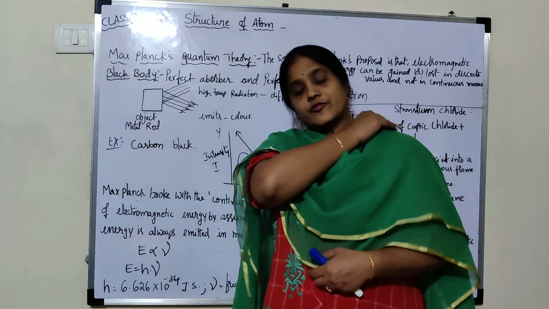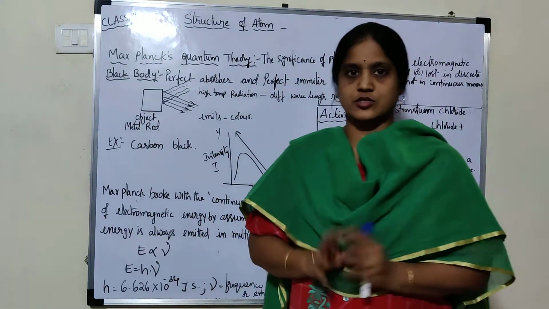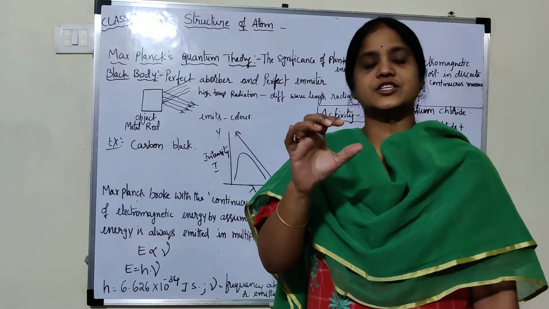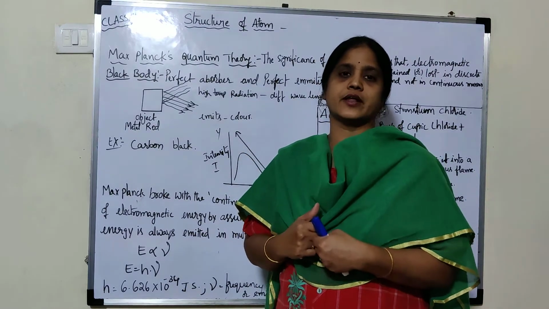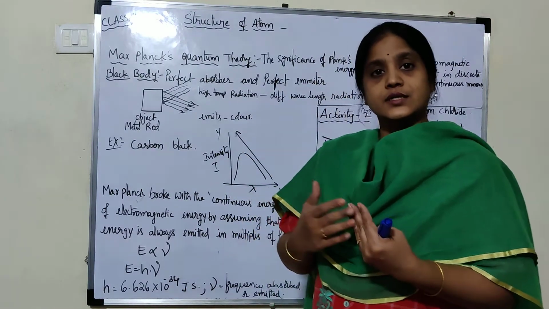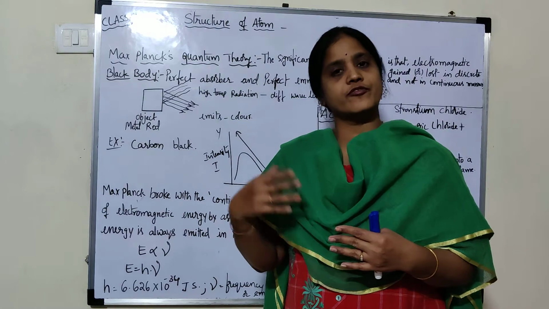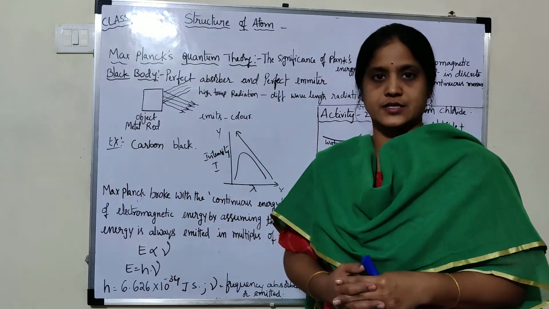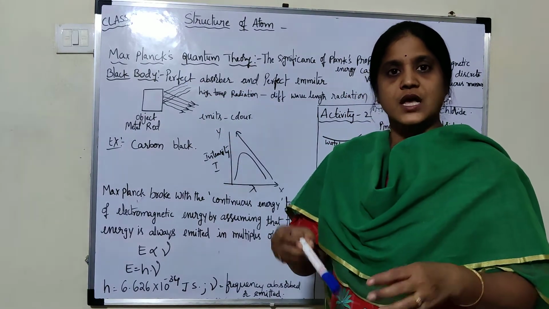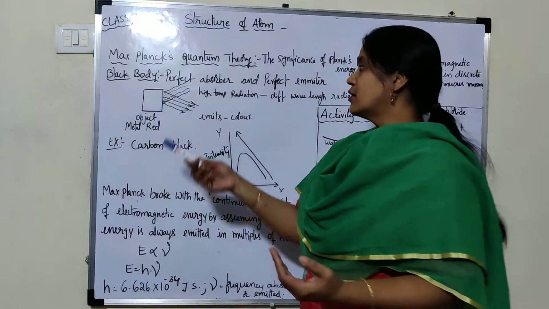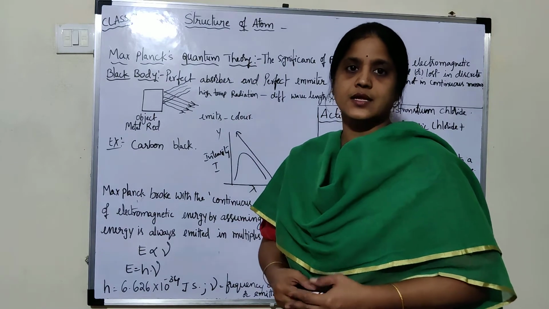Okay, so if you take any object, for example a metal rod, when a certain amount of radiation falls on the object, the metal rod absorbs that radiation, and due to that radiation it produces heat in the form of light. So how much radiation it absorbs, with the same amount of light it should emit, such a body is known as a black body.